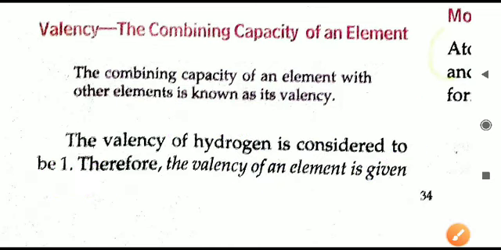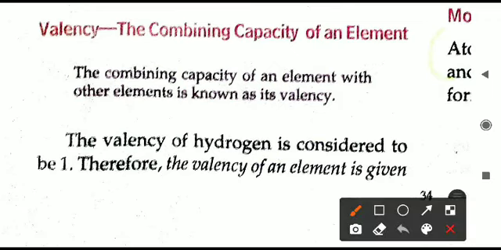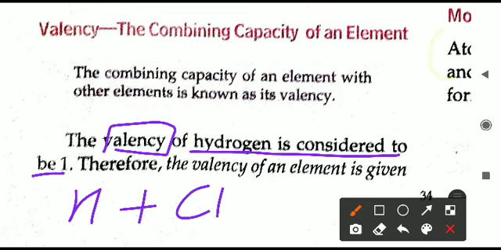So that is what we call combining capacity, the capacity of how many atoms can join with a particular element. I have taken hydrogen as a reference only to explain. Valency is called that, and depending on the number of atoms that can combine, we give that number as valency. So the valency of hydrogen is 1, because only one atom joins with one other atom. One atom of hydrogen joins with one atom of chlorine.